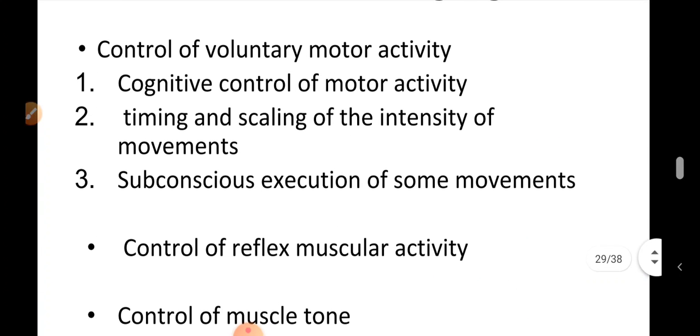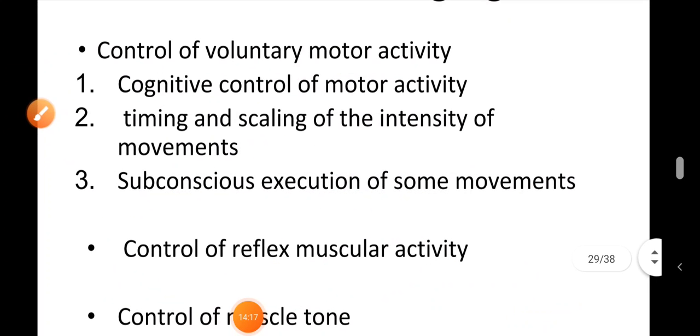The second function is the timing and scaling of the intensity of movements. So two important capabilities of the brain in controlling movements are the timing of the movement, that is how rapidly the movement should be performed, and scaling of the intensity of movements, which means how large the movement should be. In higher animals, the basal ganglia acts as an important coordinating center for extrapyramidal systems. In the absence of basal ganglia, the timing and the scaling function becomes very poor.